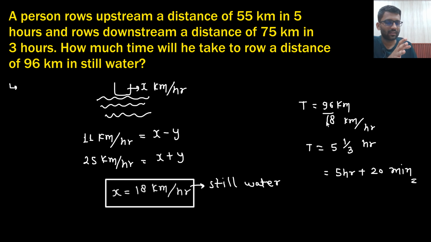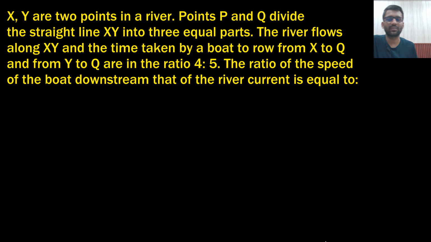You understood this, right? 96 by 18 can be written as 5 plus 1 by 3. So 5 hours plus 1 by 3 hour. 1 by 3 hours means 20 minutes. So it will take 5 hours plus 20 minutes.